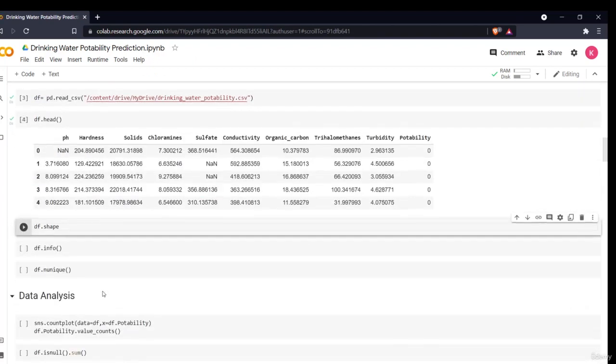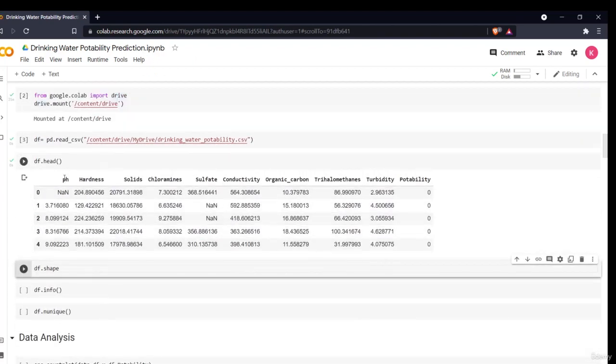This is my data, in which different pH values are given. Hardness of water is given. Solids, chloramine, sulfate, conductivity, organic carbon, trihalomethanes, turbidity are given. And potability is my dependent variable. Okay, so these are all my data, and this is how we can import our data in libraries. Now in the next section, we'll be doing some data analysis and pre-processing techniques along with model building.